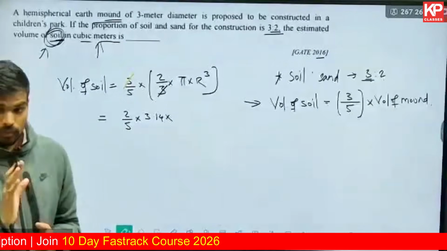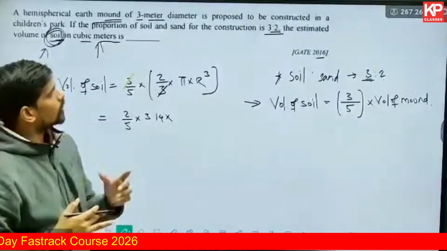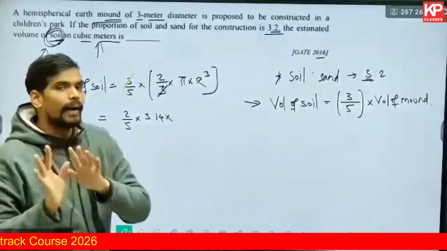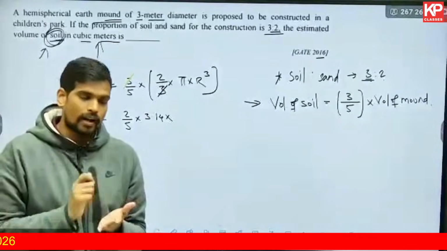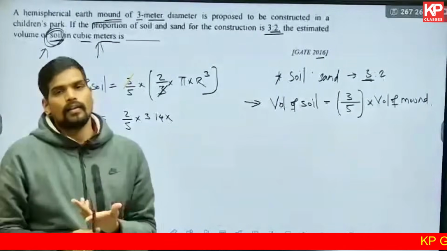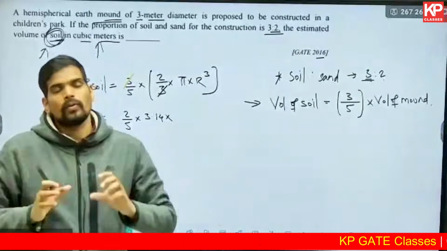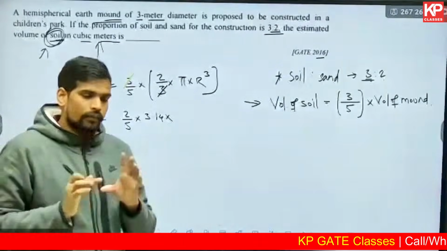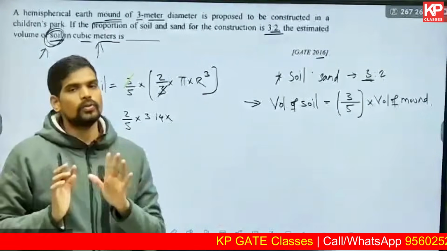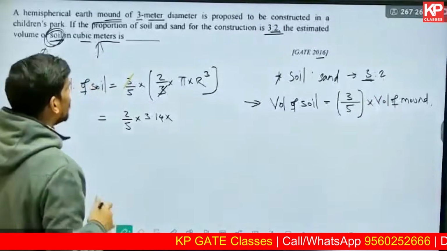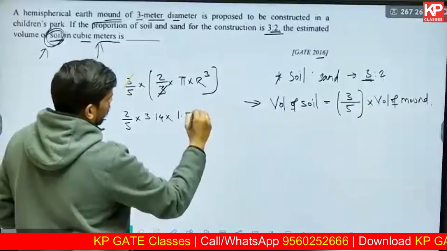3 is the diameter. So you have to be careful. This is also a possibility of error. Some students in the examination, now it might sound very silly, and this is exactly what happens in the exam. Mark my word, you will end up having silly errors in the calculation. So your focus should be on minimizing it. If you're not able to 100% remove it, you should at least minimize it. Otherwise, you lose marks in silly mistakes. So be careful on that. So this is diameter. So the radius will be 1.5.